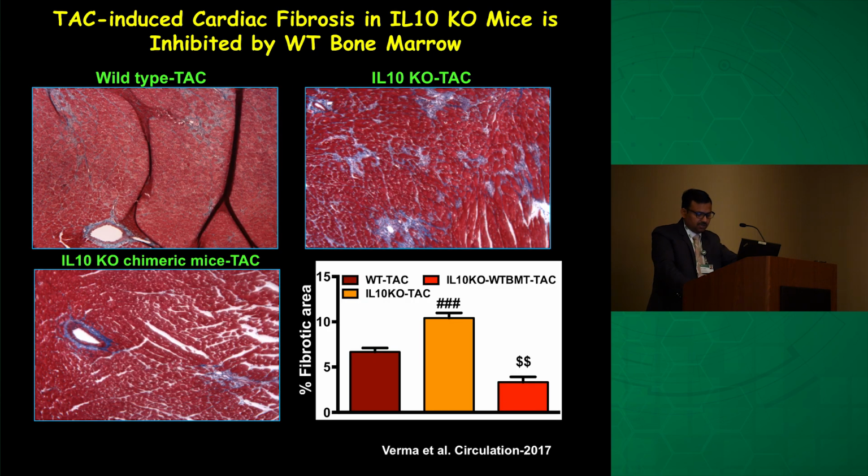We did the mesenteric staining. As I showed you previously, IL-10 knockout mice after TAC have more fibrosis. However, because of the reduced mobilization of these progenitor cells in the hearts of chimeric mice, we found a significant reduction in cardiac fibrosis in these mice. You can clearly see that most of the interstitial fibrosis was gone.